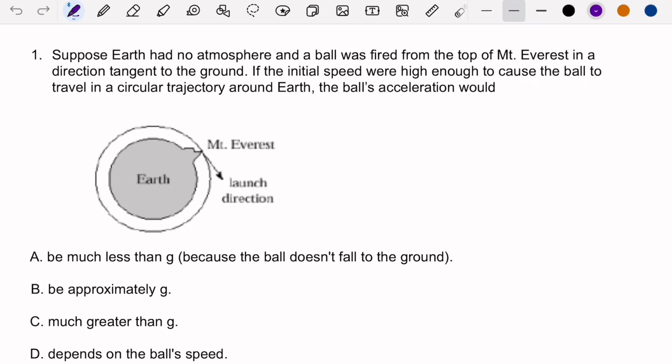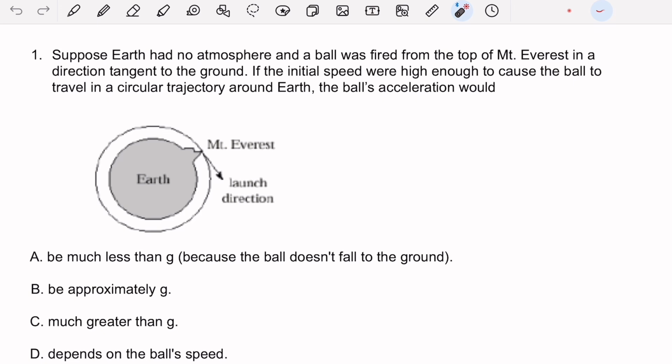Hi everyone. Here we have a series of questions to help us understand universal gravitation a little bit better. First one says, suppose Earth had no atmosphere and a ball was fired from the top of Mount Everest in a direction tangent to the ground. So, tangent over here. If the initial speed were high enough to cause the ball to travel in a circular trajectory around Earth, the ball's acceleration would, and then you have these answer choices.